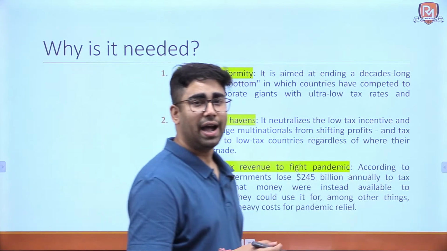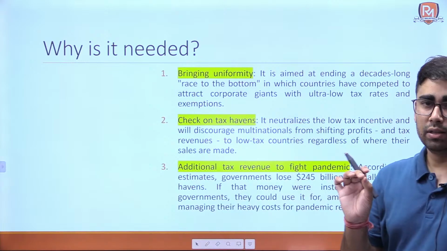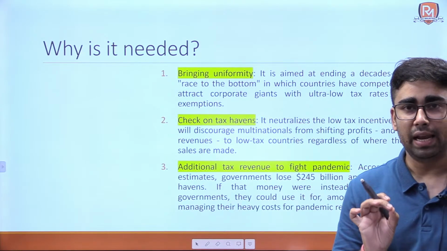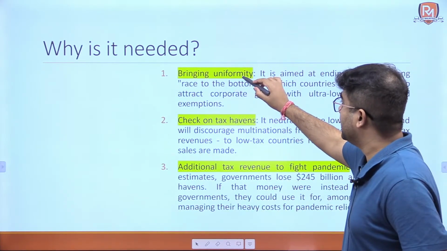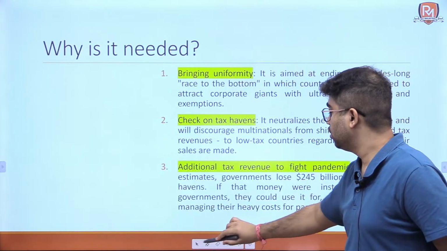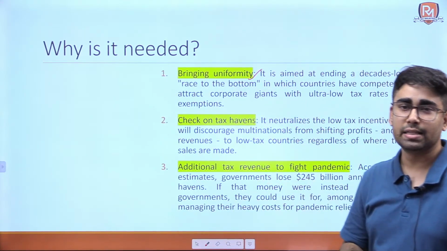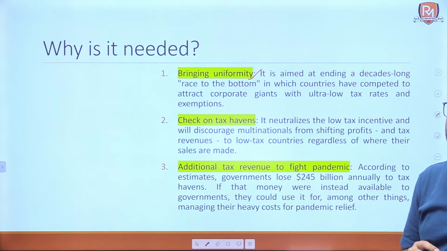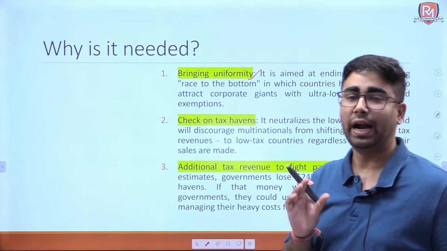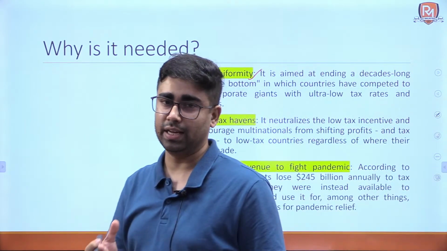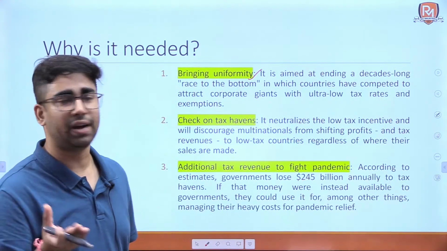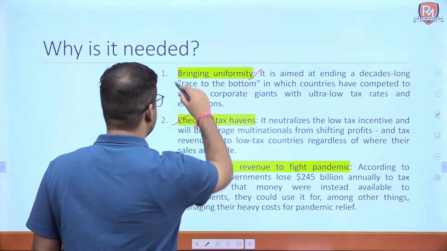Now let's see why it is needed. The answer is fairly simple and logical, that it is needed to bring uniformity. It is needed to check on the tax havens, that is those countries that are taxing at ultra low taxation rates, for example 1%, 5%. Okay, these are tax havens.